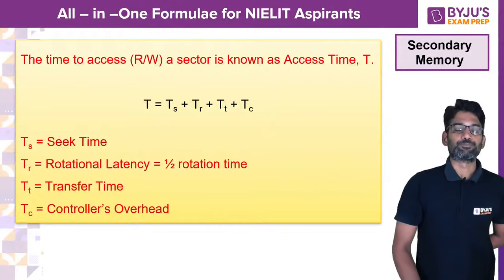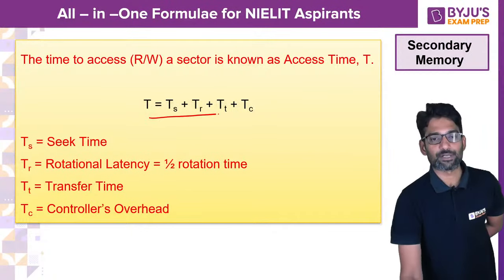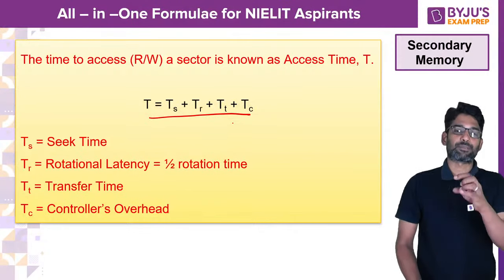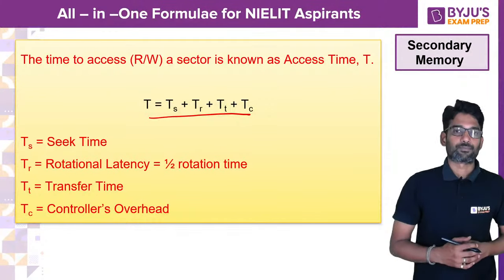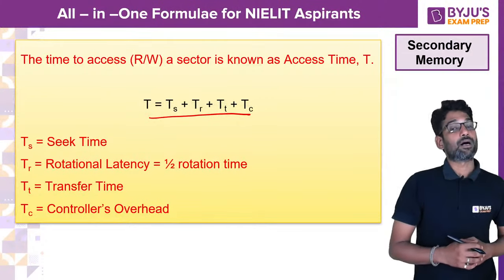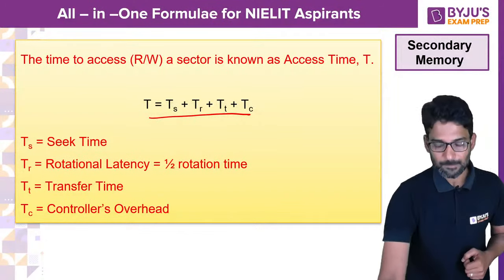And also access time T is a summation of seek time plus average rotational latency plus transfer time plus controller's overhead. Rotational latency will be half of one rotation time, right?